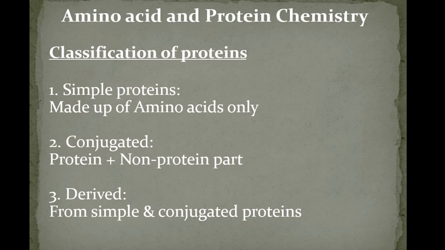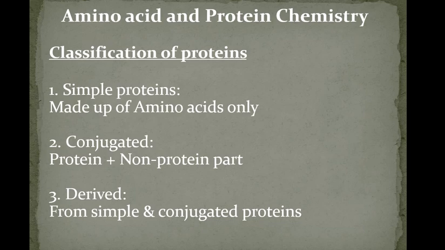First type is simple protein, second type is conjugated protein, third type is derived protein. Simple proteins are made up of only amino acids. No other compound is present, then that protein is called a simple protein.